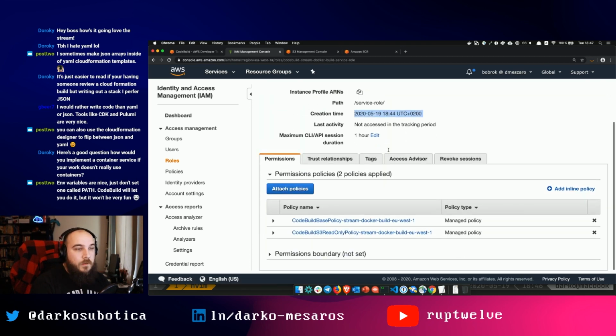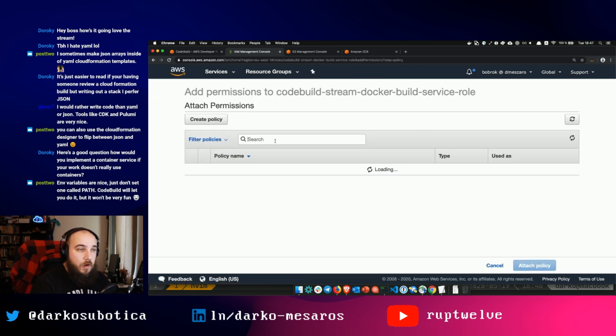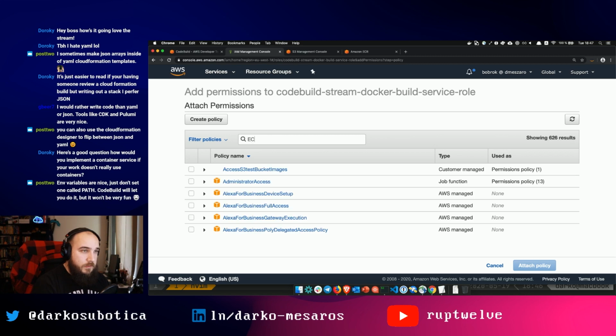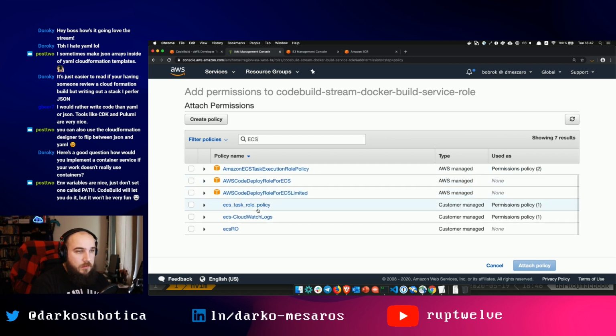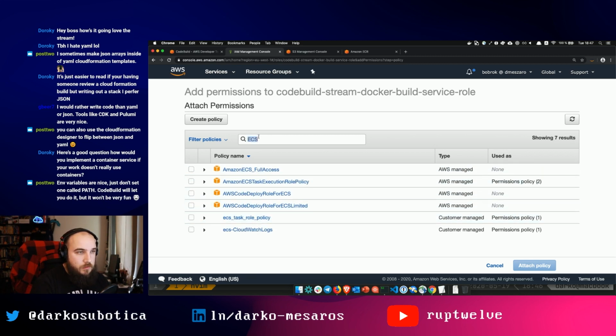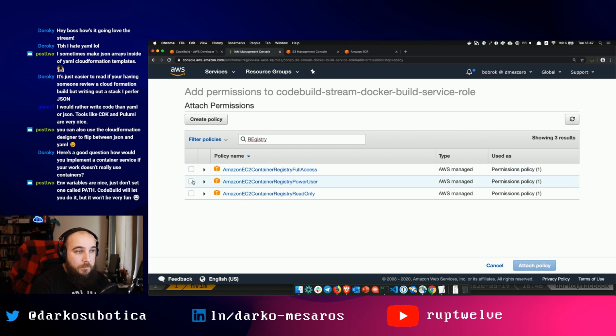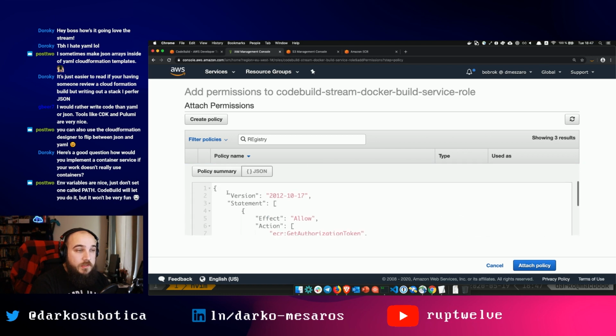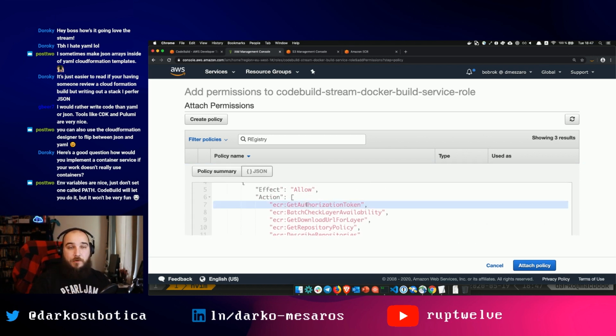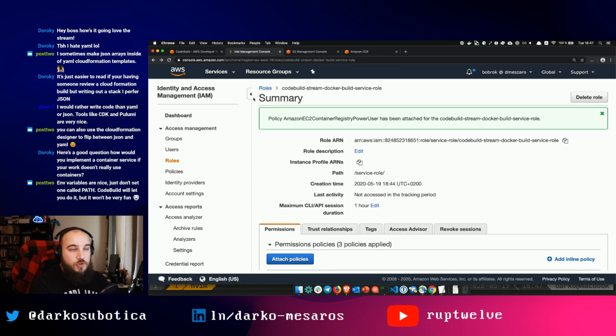This is the one. One of the things I'm going to do is attach a policy for ECS, or actually repository registry, right? Registry. Yeah, I'm going to give it the power user access. I could have done this separately, but I'm just going to attach this one. It needs the get authorization token permission for it to log in to ECR. So attach, and we should be good to go.